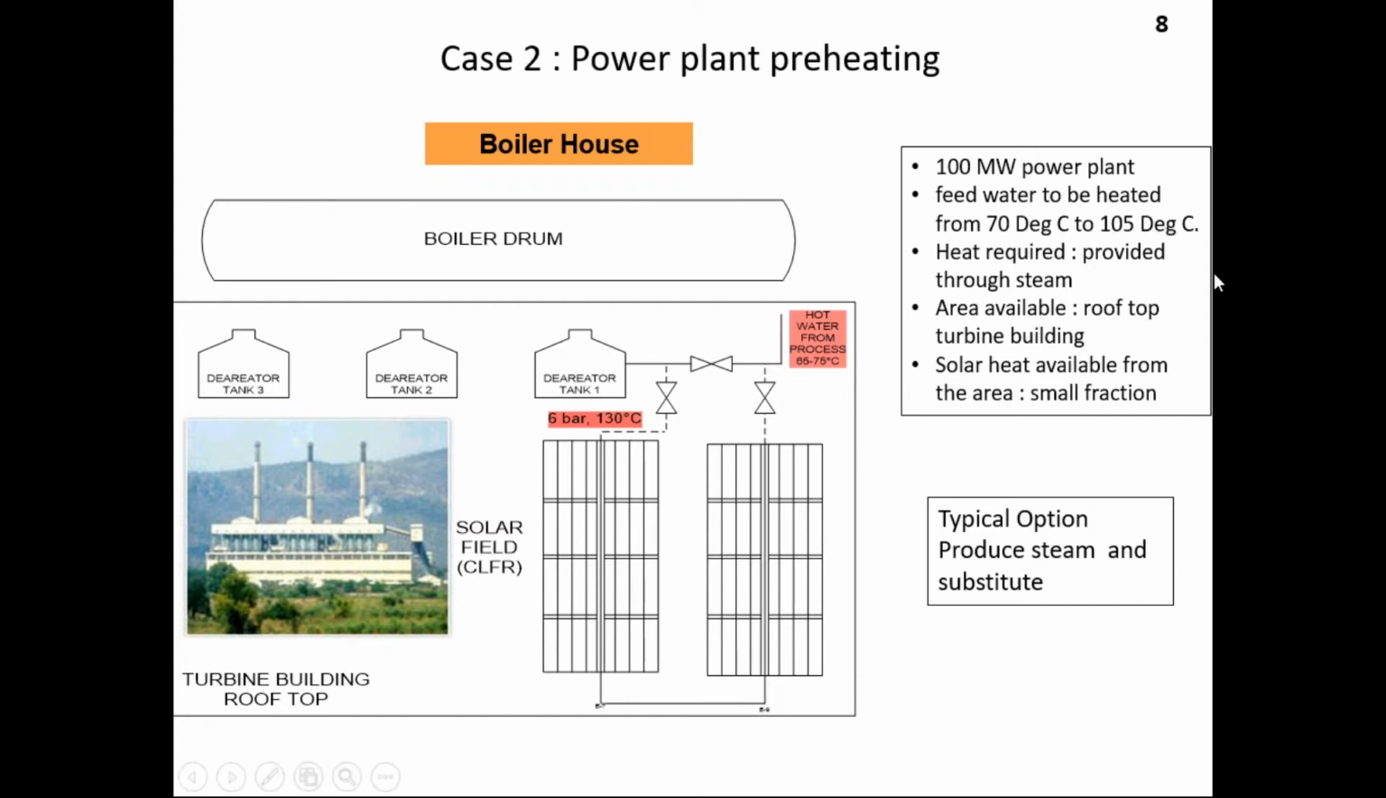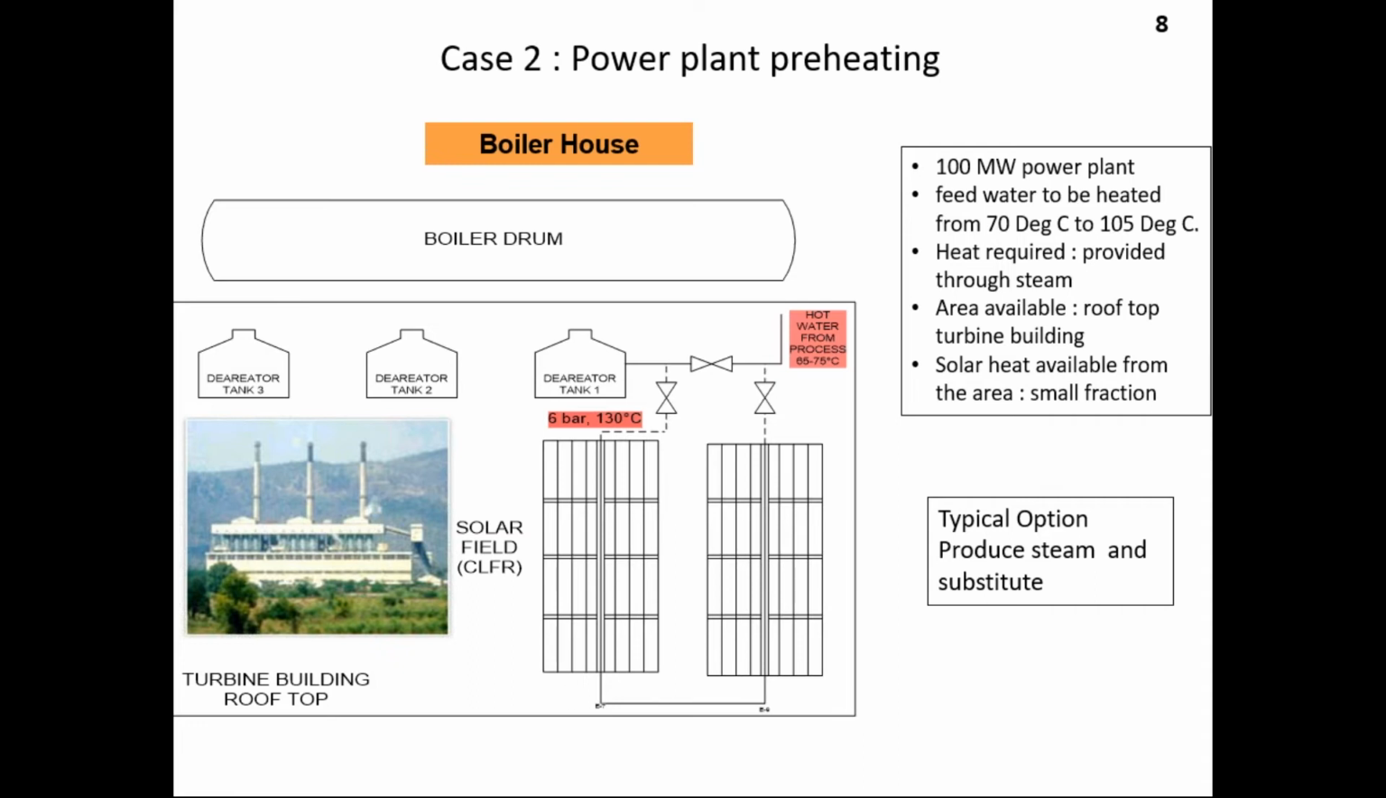So how is it done? Steam is extracted from the turbine and it is heating. So here solar can fit very well. Earlier it was heated by steam at 6 bar at 130 degrees centigrade. So solar should generate steam as per the expectations of this plant. It can be fed as shown in this figure, with solar generating 130 degrees, and substituted for the steam extraction to save fossil fuel consumption.